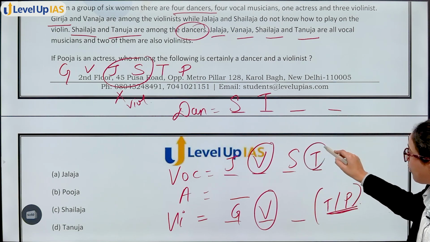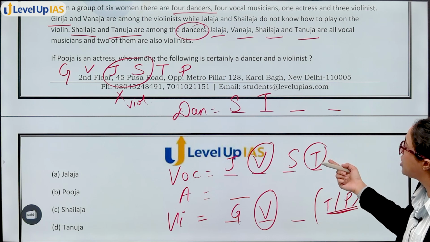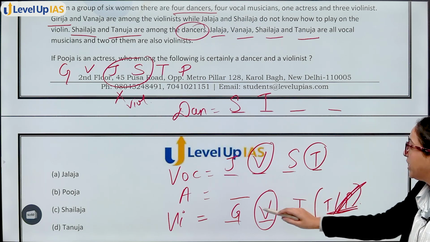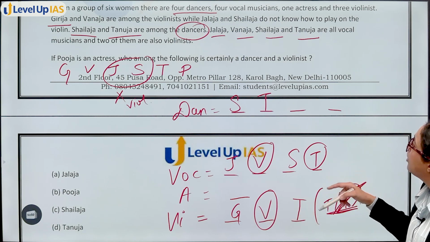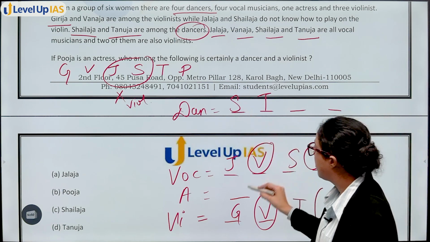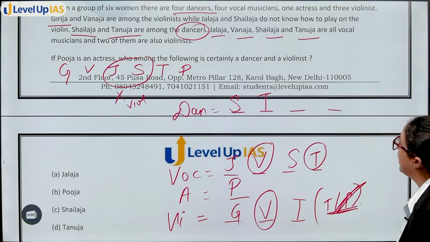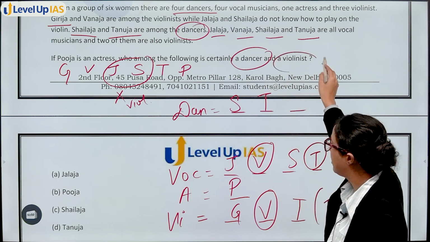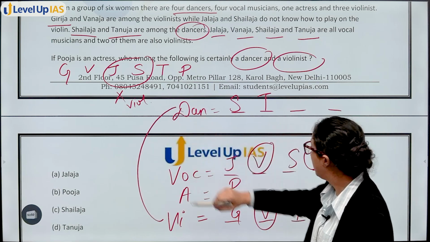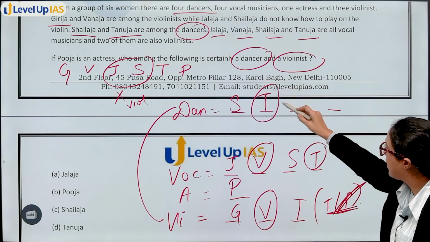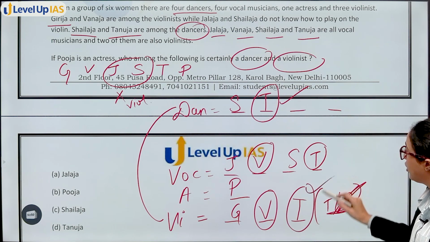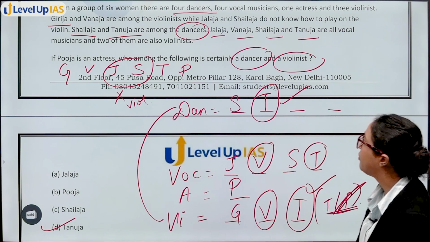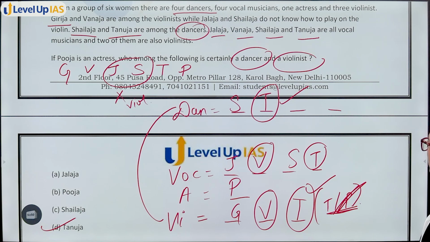So that means the one which is vocal musician also and violinist, this will be T. So P will not be here, only T will be there: G, V and T. Now, next is Pooja is an actress. Who among the following is certainly a dancer bhi ho or violinist bhi ho? Dancer and violin. Dekho, T is there, who is a dancer also. T plays violin also. So, Tanuja, option D, Tanuja will be your answer. Okay.